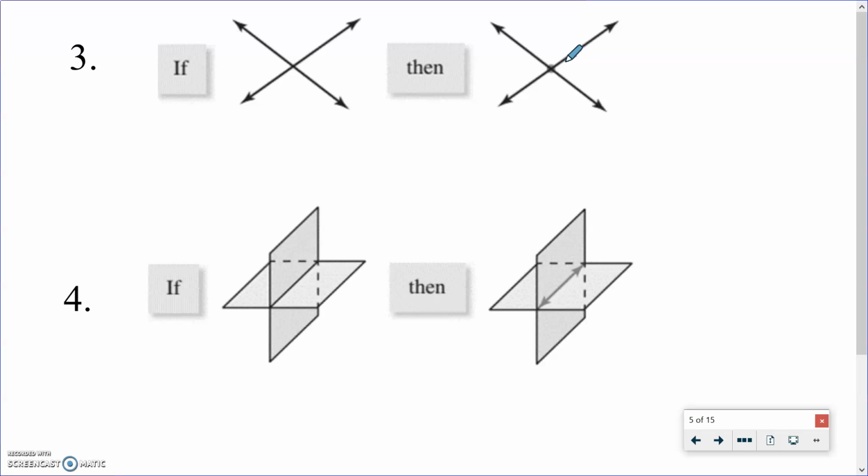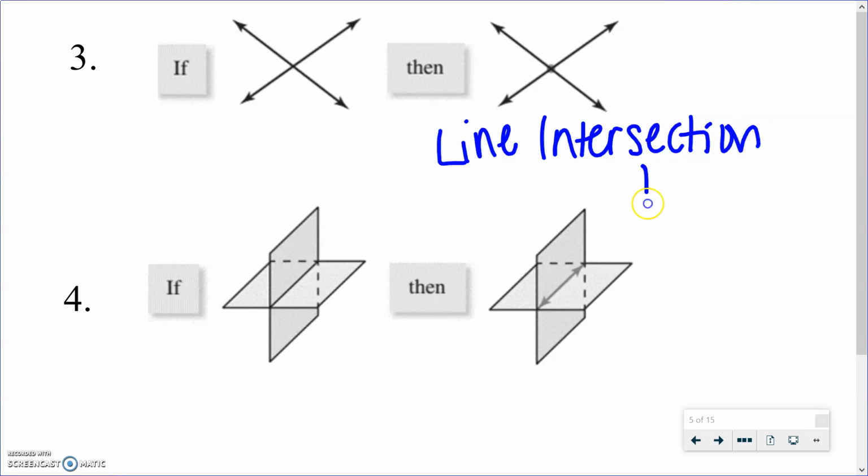Okay. So this is the line intersection postulate, because 2 lines are intersecting and their intersection is exactly 1 point.